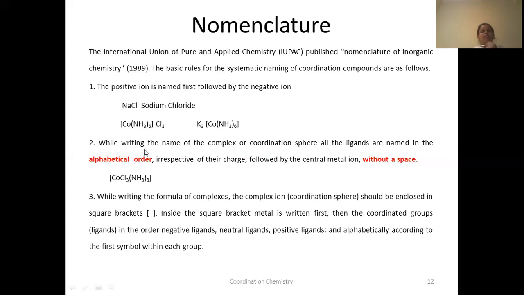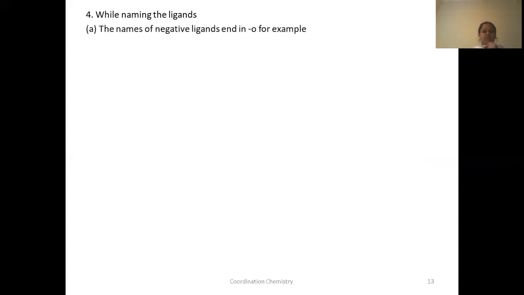But when the formula is given and you have to write a name, you have to follow these rules. Okay, this is very important. Let us see. While naming the ligands, you have to follow certain rules.